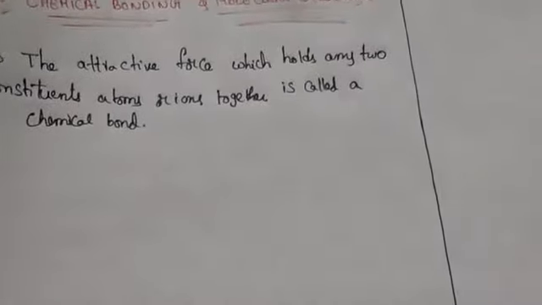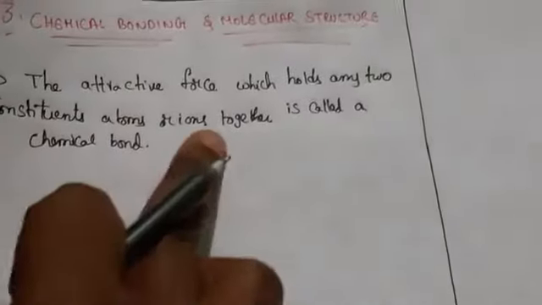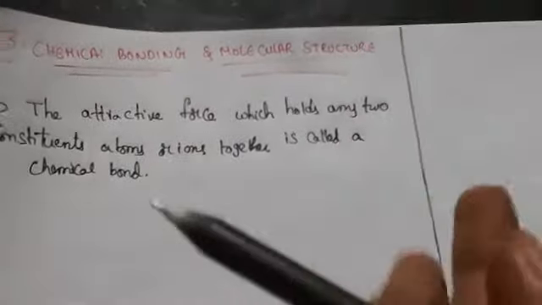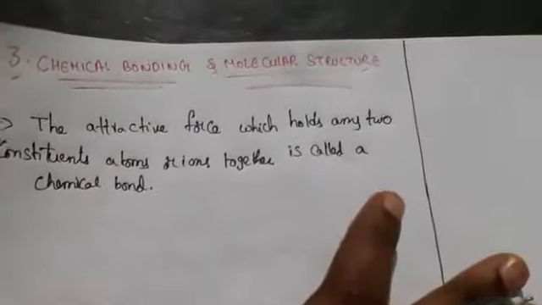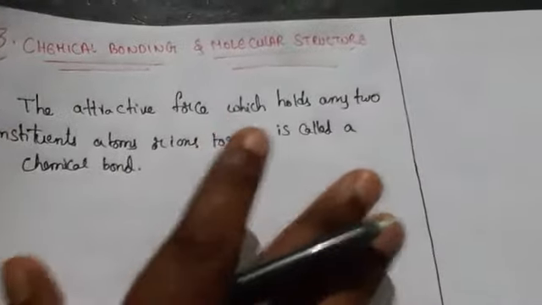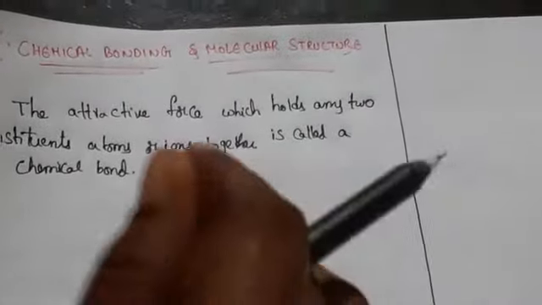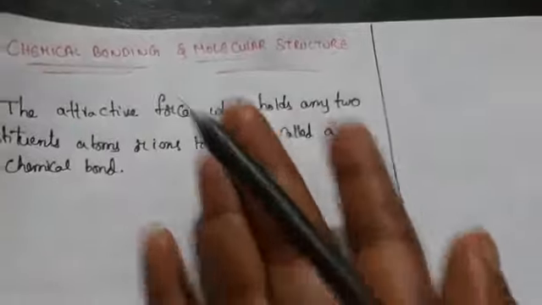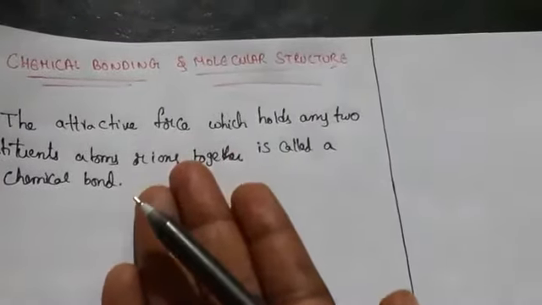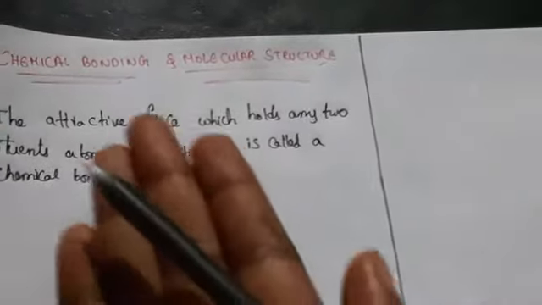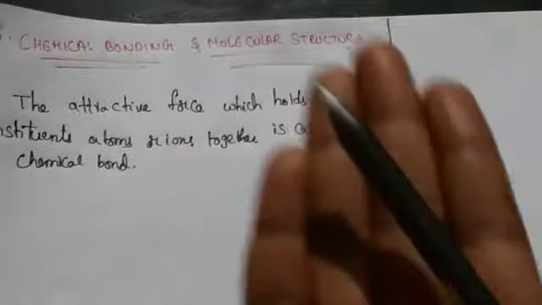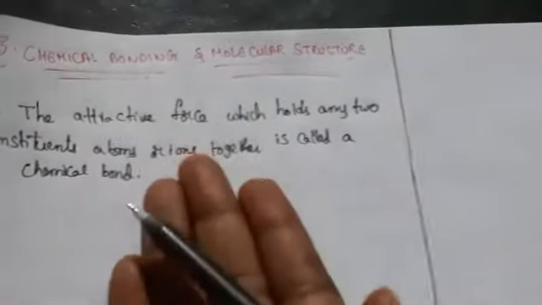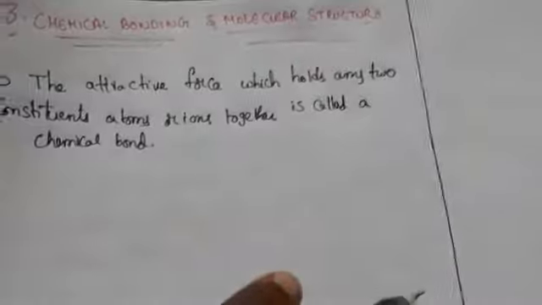So what is a chemical bond here? The force should be there to combine an atom or an ion together at the same time. To combine these atoms and ions, there should be some attractive force which holds atoms and ions together. We call it a chemical bond.